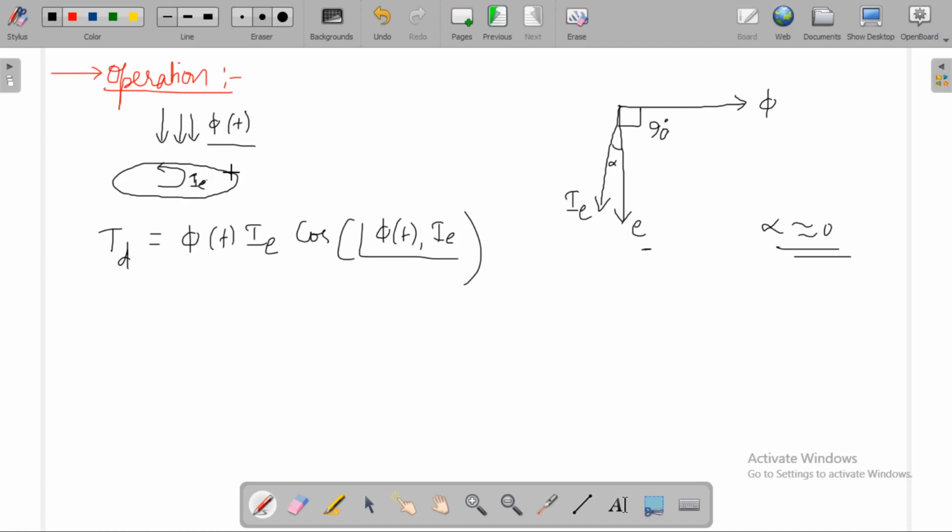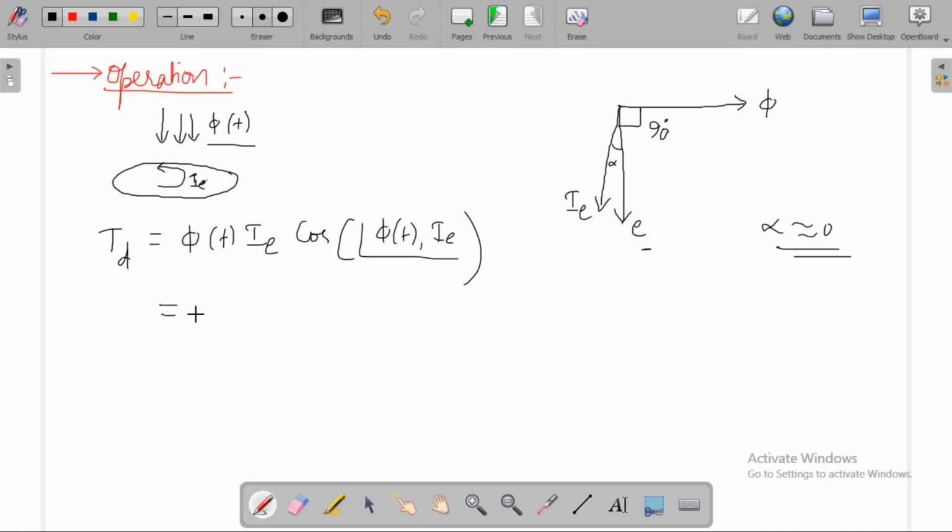As this aluminum disc is resistive in nature, the angle between eddy current and eddy EMF will be nearly equal to 0. Let alpha be the angle between these two, and that angle will be nearly equal to 0.